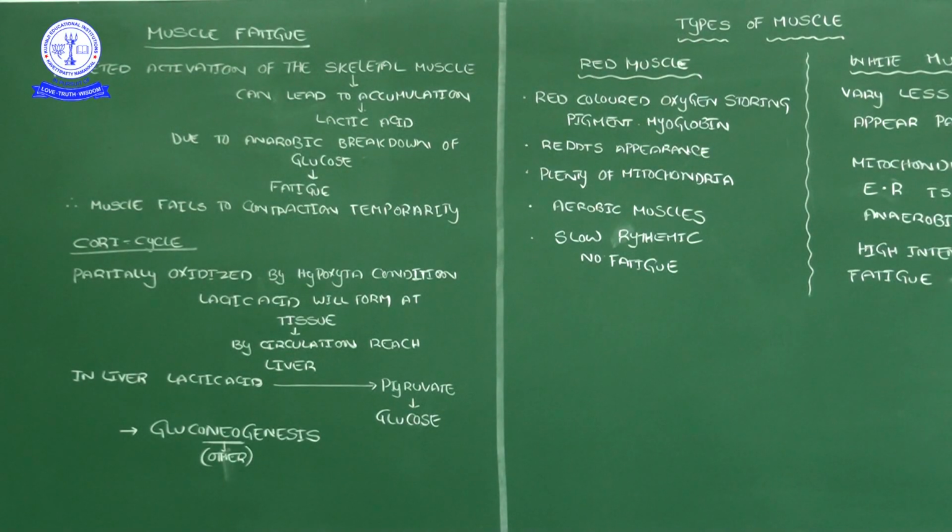Muscle fatigue. What is the meaning of fatigue? Fatigue is muscle cramp, muscle getting pain. And what is the reason for that fatigue, muscle cramp and muscle pain? Before explaining muscle fatigue, I will explain something orally. When you do excessive work,